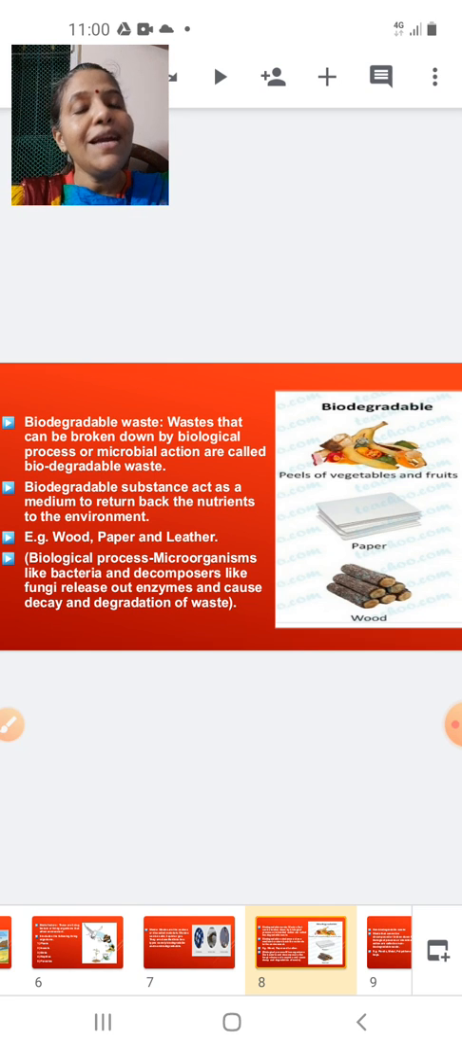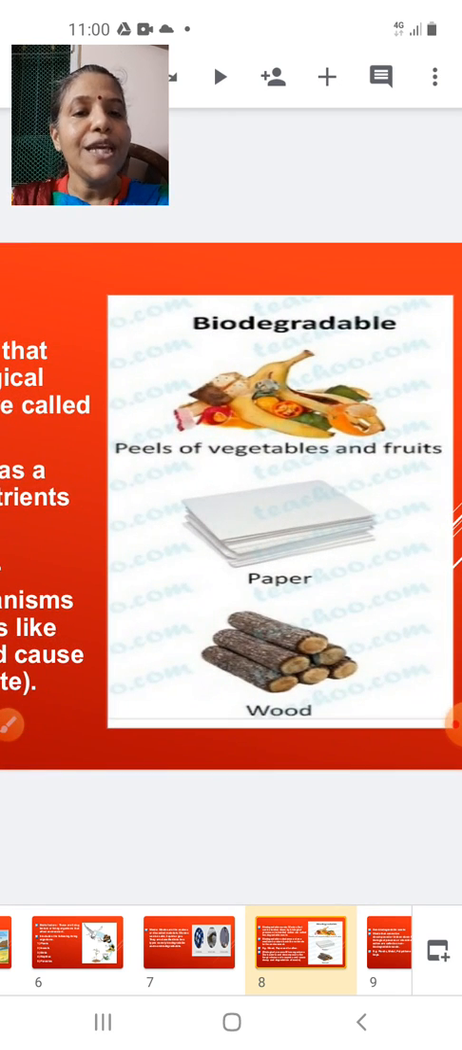Now here I have taken the simple biodegradable waste. Simple biodegradable waste includes the peels of vegetables and fruits. They can be easily degraded by microorganisms releasing enzymes. Fungi and bacteria release certain enzymes which digest these peels of vegetables and fruits, and release the trapped minerals and elements back into the soil.